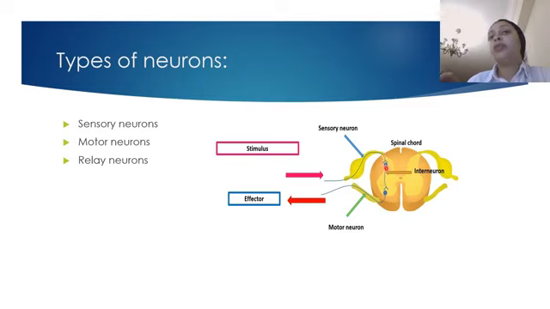Then we have the interneuron or relay neuron, which is located in the spinal cord and is considered a station between the sensory neuron and the motor neuron. Finally, we have the motor neuron, which extends from the spinal cord and ends with the effector, which could be muscles or glands according to the stimulus.